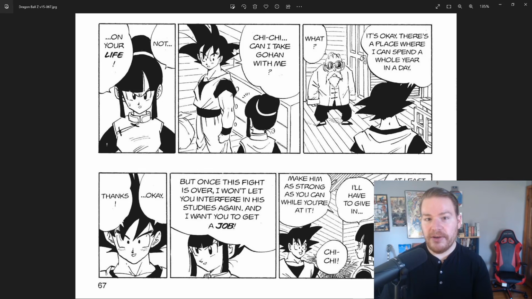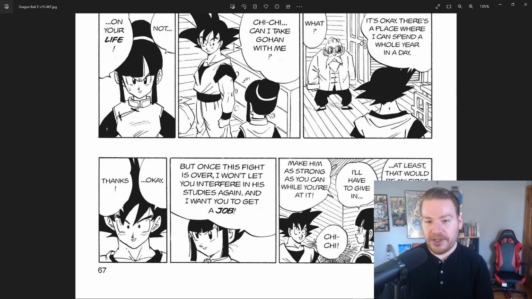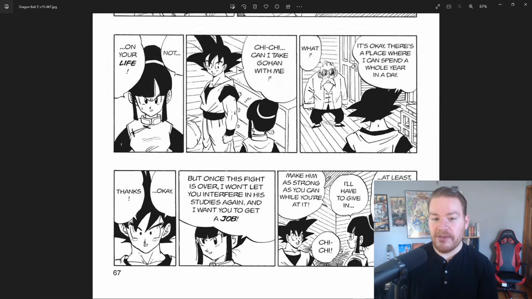Hey, Chi-Chi, can I bring Gohan with me? Not in your life. Bitch, he's going with me because the whole world's going to be doomed, even though I know that you care more about his studies.